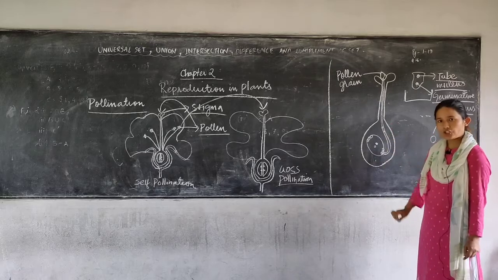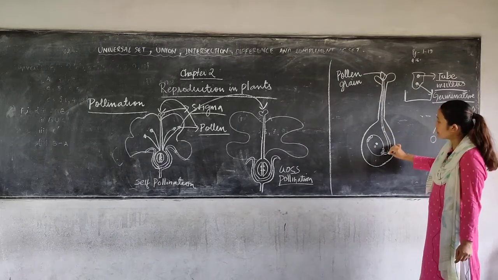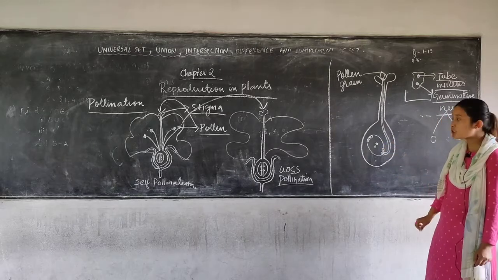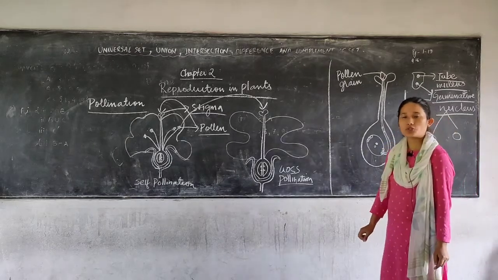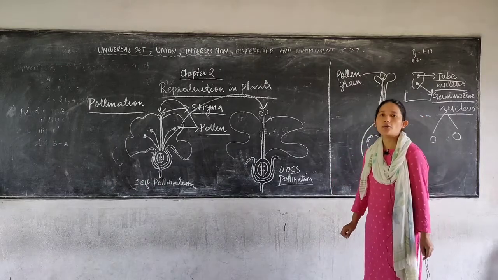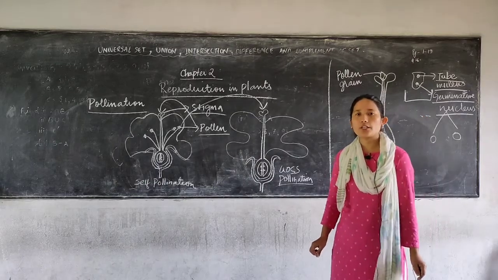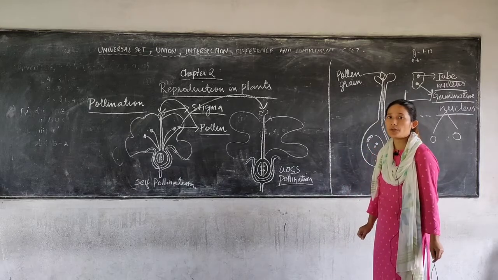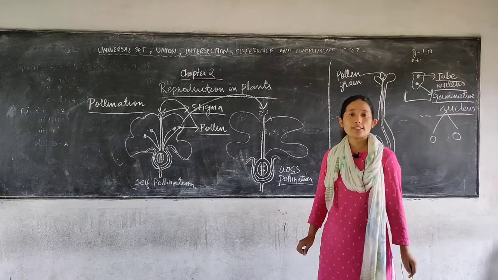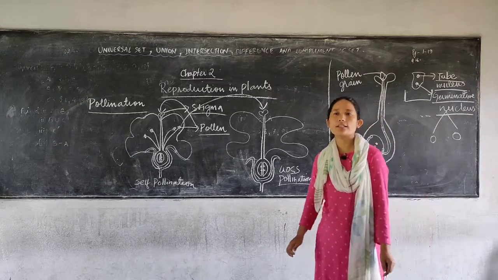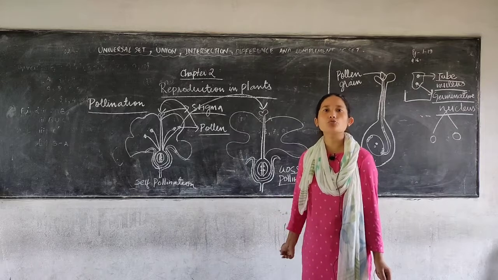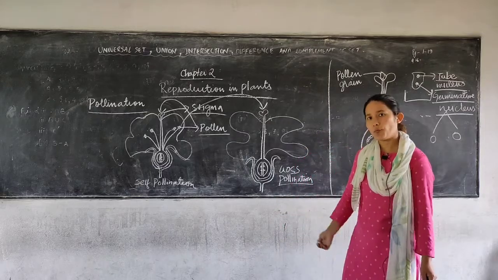So after the fertilization has taken place, that means after your germinative nucleus has fused with the egg and the polar nuclei, your ovule gets converted into seed and your ovary gets converted into fruit. You have to keep this in mind. Your ovule gets converted into seed and your ovary gets converted into fruit. And what happens to the other accessory parts of the flower? Non-essential parts of a flower like petals and sepals wither out. They either fall off, sometimes they might remain attached to the fruit. Generally they wither out.